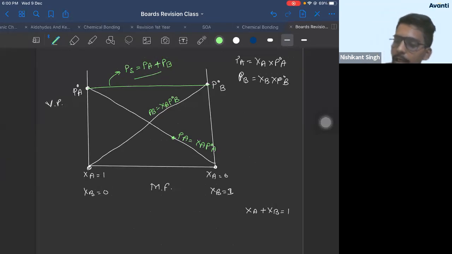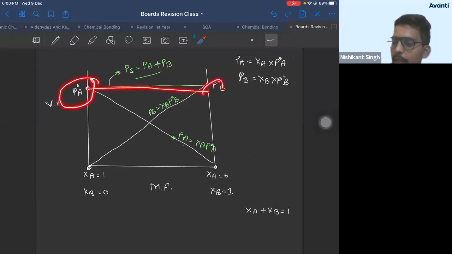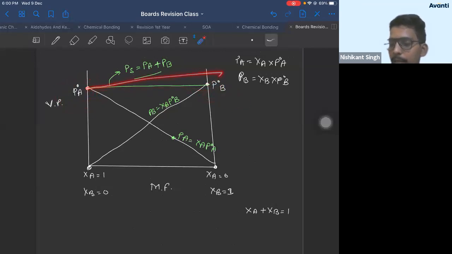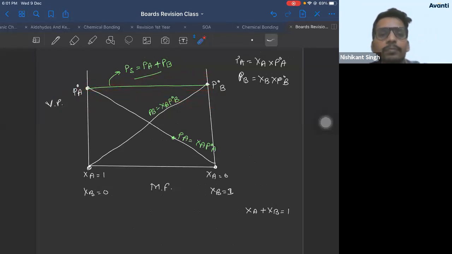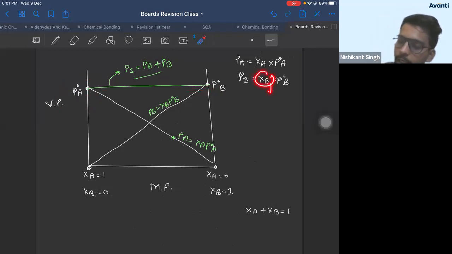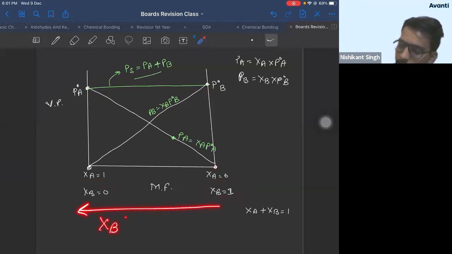Can PS be horizontal? PS can be horizontal if the vapor pressure of liquid A is equal to the vapor pressure of liquid B. Then only it is possible. Otherwise, it may be like this, or the PS graph may go downwards or maybe upwards. It can be both. PB: beta, mole fraction of B is decreasing, so pressure of B is decreasing. You're coming from mole fraction of B equal to 1 to mole fraction of B equal to 0. As you come in this direction, mole fraction of B decreases, so pressure of B decreases.